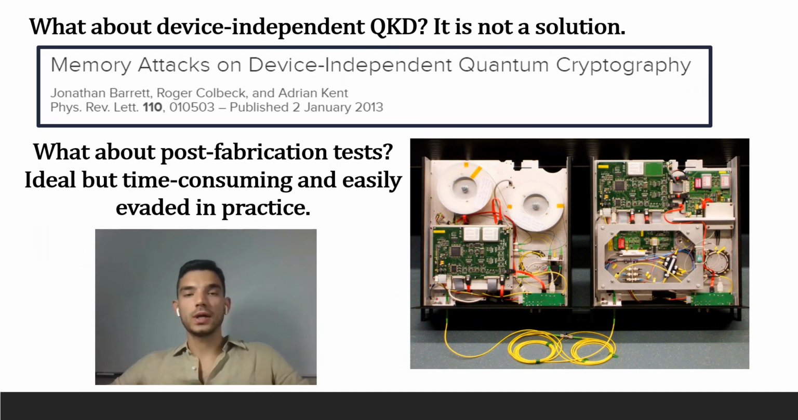Okay, DIQKD has a great advantage that it circumvents the need to model the devices in such a way that one can't forget about implementation flaws. However, it is not secure if the devices are not only faulty but actually malicious, as illustrated for instance by the so-called memory attacks proposed some years ago in this article from PRL that you can see in this slide. And the idea behind these kinds of attacks is that you may have a large Bell violation in a CHSH test, and so testifying massive non-local correlations between Alice's and Bob's outcomes.